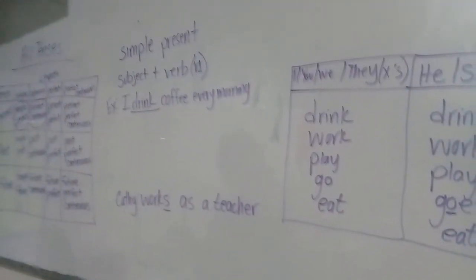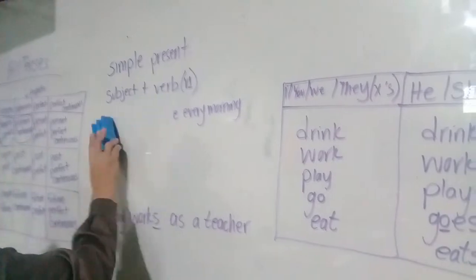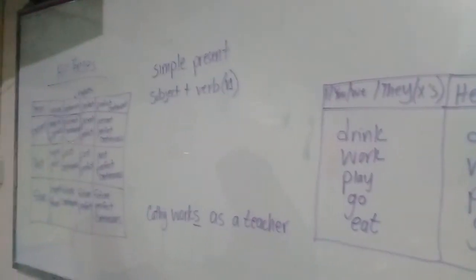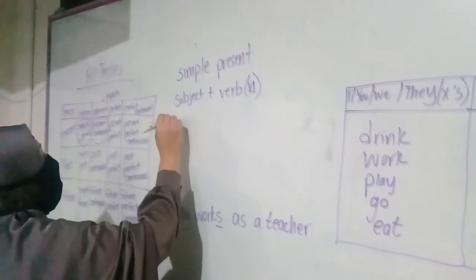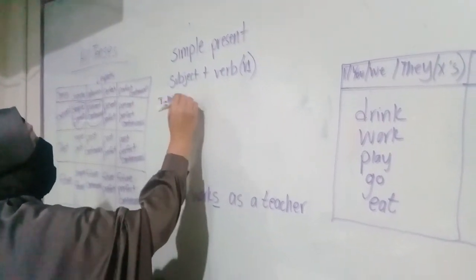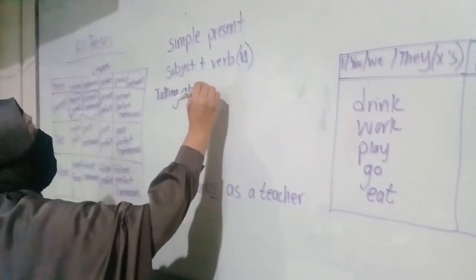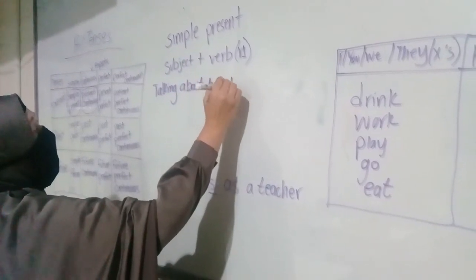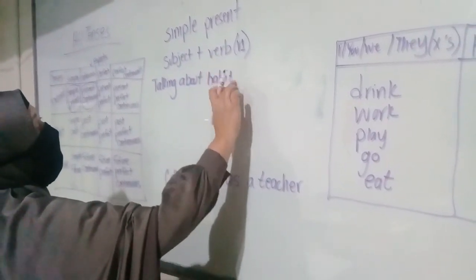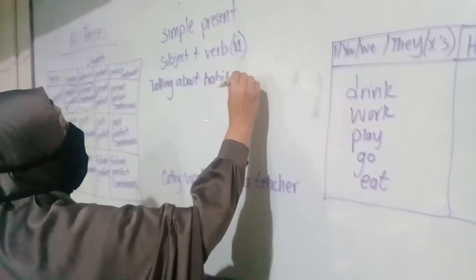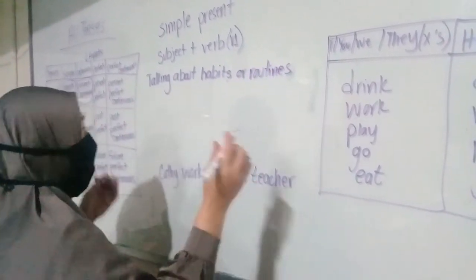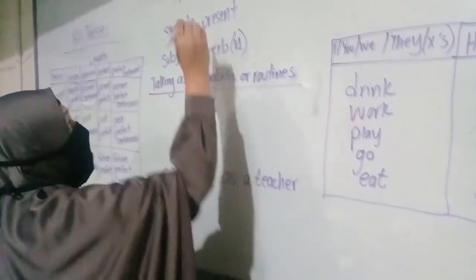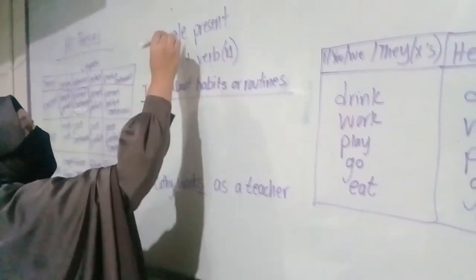Let me move this up a little bit. When we are talking about habits or routines, that is when we know we need to use the simple present.